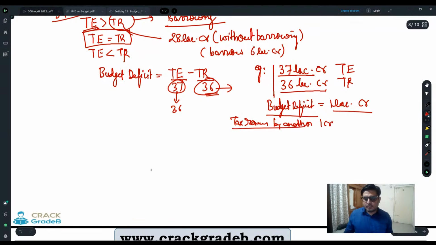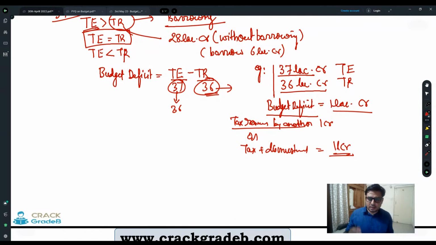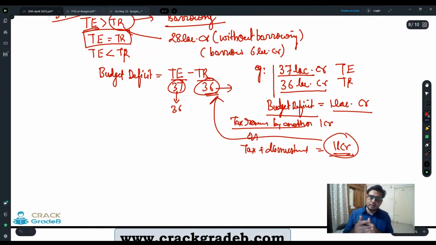Or even the government may say that not tax receipts only, tax plus disinvestments is going to provide another 1 lakh crores, right? So in that way, we are presenting a deficit budget, but we are very hopeful that by the end of this financial year, we are going to match this up and there will be no budget deficit when we close this financial year. One position.